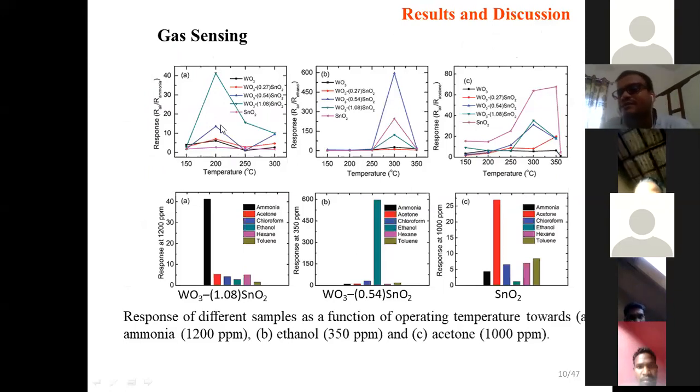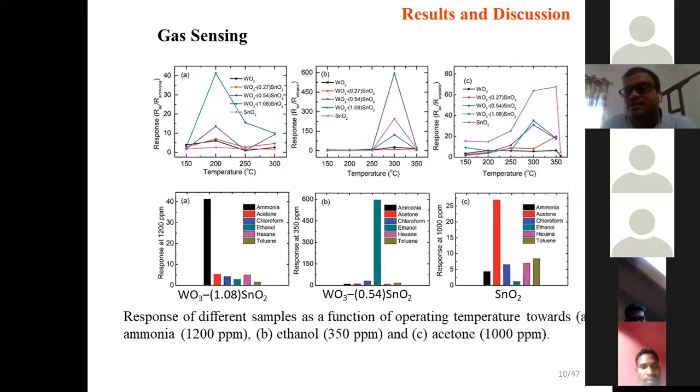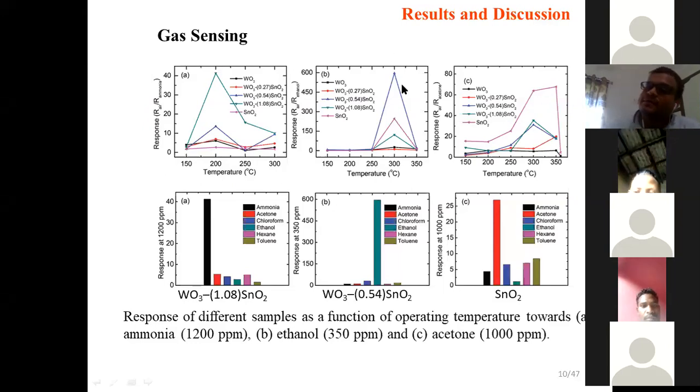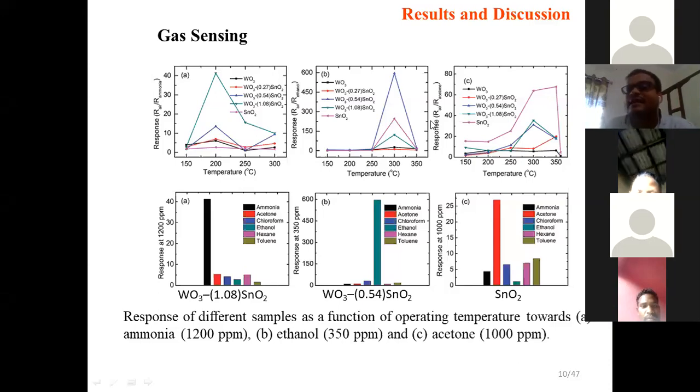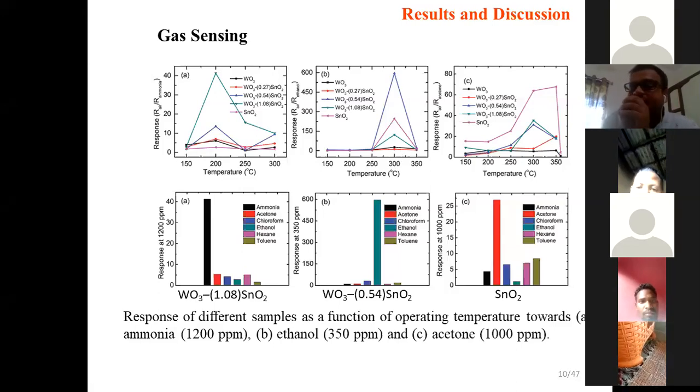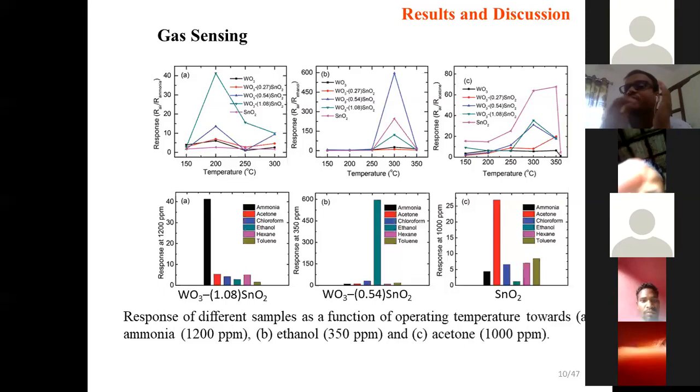We found that one sample, with a high amount of tin precursor, was highly selective and highly sensing towards ammonia at a temperature of 200 degrees centigrade. When we used a moderate amount of tin precursor, we found that at 300 degrees centigrade it was highly selective towards ethanol. And for only tin oxide, it was highly selective for acetone. To understand the selectivity, we also tested several other gases, to see whether it was selective only for this one or for other gases also.